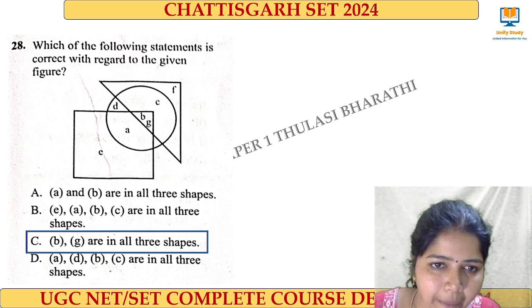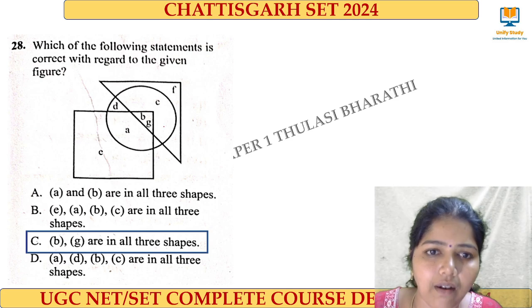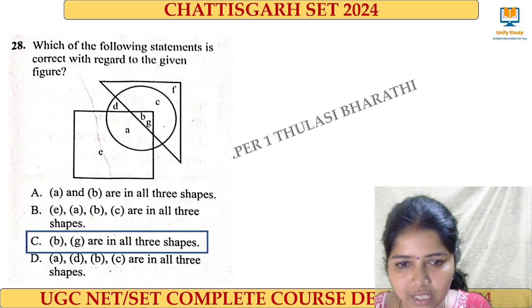And this is the question, the right answer is B and G in all the three shapes. See here, the B and G is in the square, in the circle and also in this triangle. So this is the right answer.